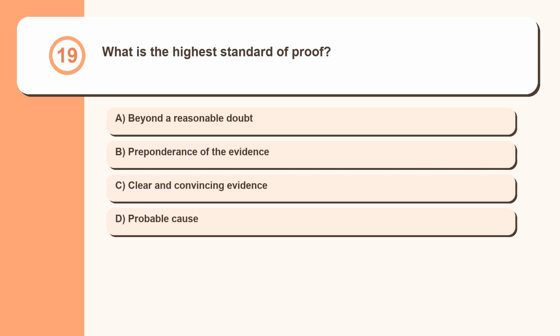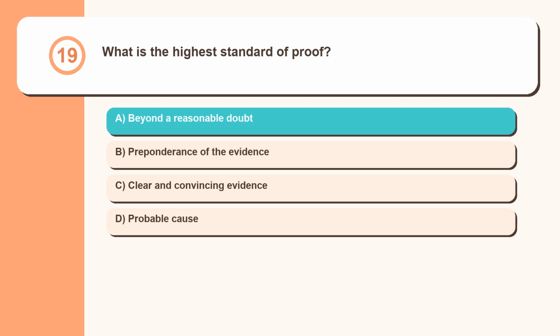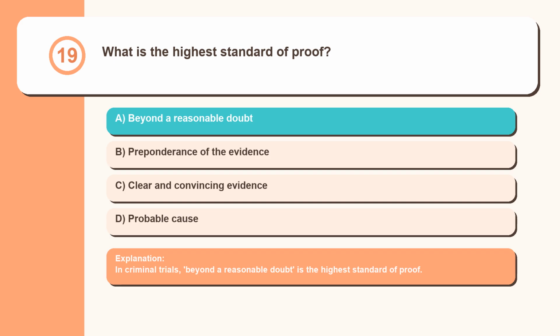Question 19. What is the highest standard of proof? Beyond a reasonable doubt. Preponderance of the evidence. Clear and convincing evidence. Probable cause. In criminal trials, beyond a reasonable doubt is the highest standard of proof.